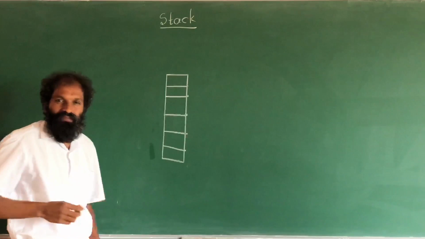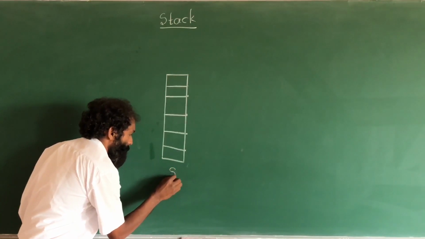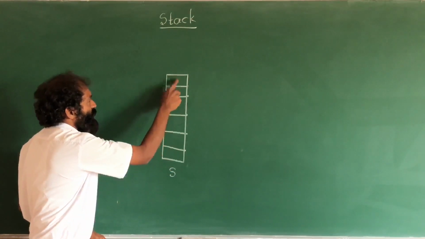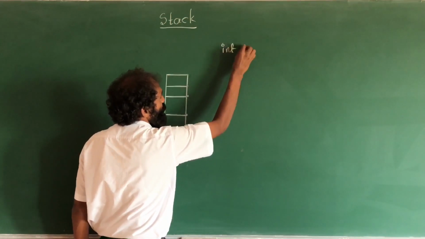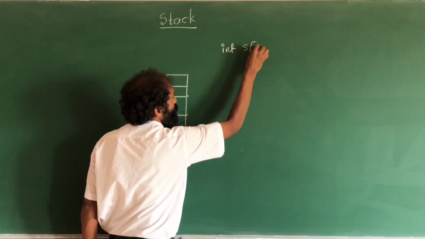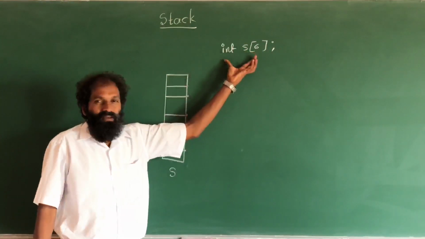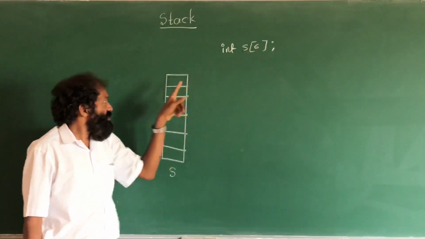It is an array only. Let us give name S. Something like int S of 6. Its name is S. Here 6 means 6 boxes.